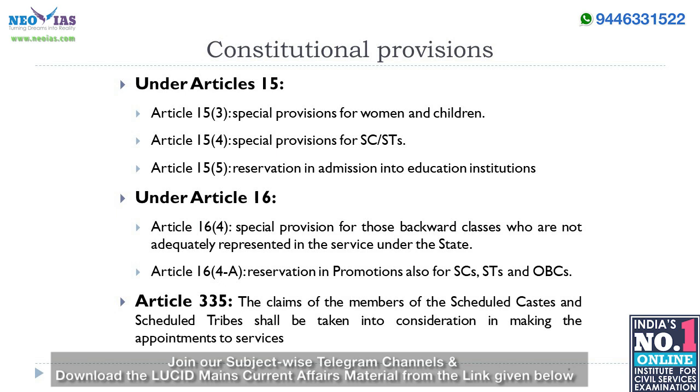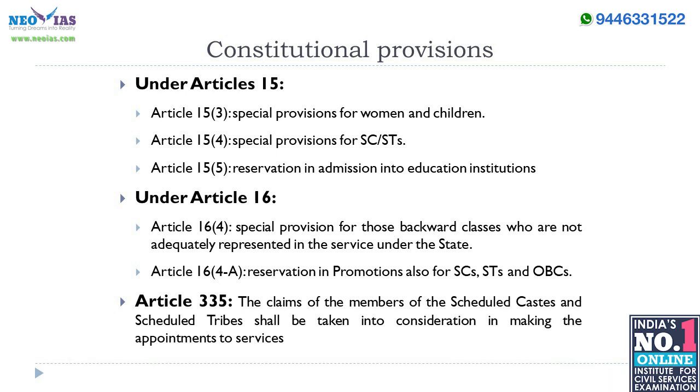When our constitution was framed, the makers of the constitution created special provisions with the intention to provide equal opportunity to all the citizens of India. Such provisions can be found in various parts of the constitution, but the core lies in two articles, namely Article 15 and Article 16. Under Article 15, Clause 3 empowers the state to make special provisions for women and children.